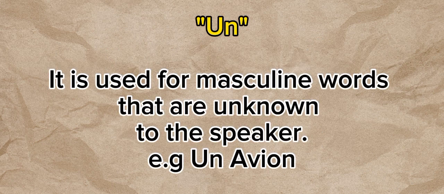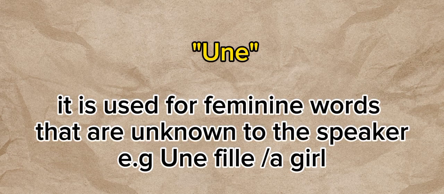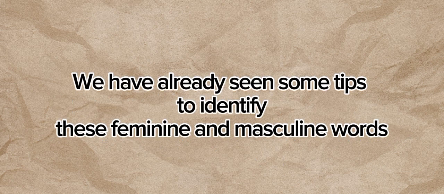So for un, when do you use un? Un is used for masculine words that are non-specific or that are unknown to the speaker. Example, un avion. You have to make the liaison since it is starting with a vowel. Un avion. An aeroplane. You do not know about the aeroplane. That is why you say un avion. So, une. It is used for feminine words that are non-specific or unknown to the speaker. Example, une fille, a girl.